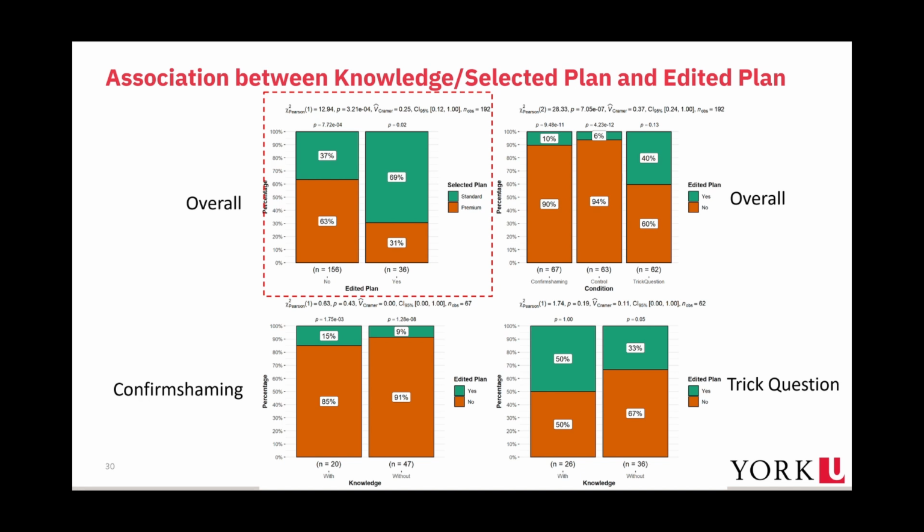Overall, those who edited their plan are more likely to select the cheaper plan. As shown, 69% of those who edited their choice selected the cheaper plan, compared with 37% of those who did not edit their choice that chose the cheaper plan.